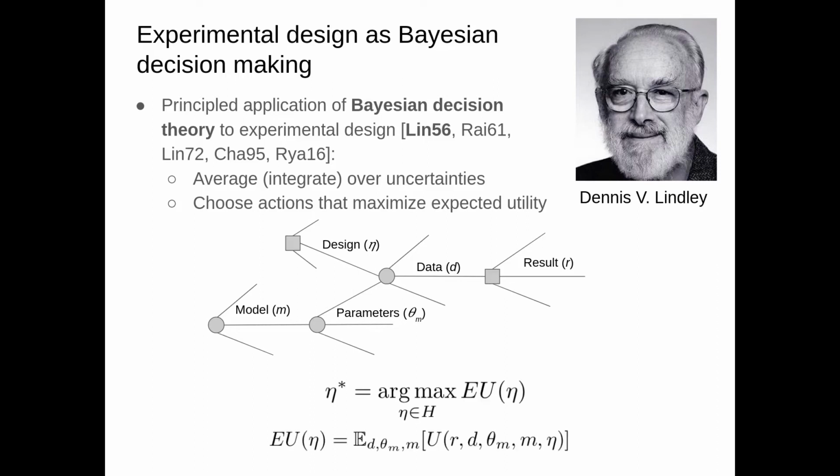Now we can apply the principles of Bayesian decision theory to this decision problem. And what we find is that we need to choose that design that maximizes expected utility of the experiment. And here the expected utility is calculated with respect to a probability distribution across all the data sets, all the parameters, and all the models that could generate the data sets. So this turns out to be quite a challenging optimization problem. Nevertheless, let us now try to apply this idea of Bayesian optimal experimental design to designing associative learning experiments.